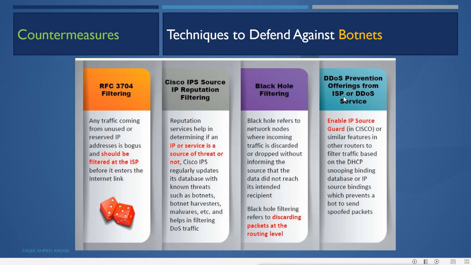DDoS prevention offerings from ISPs and DDoS services. There are some DDoS prevention services that they provide, and ISPs also provide such services.